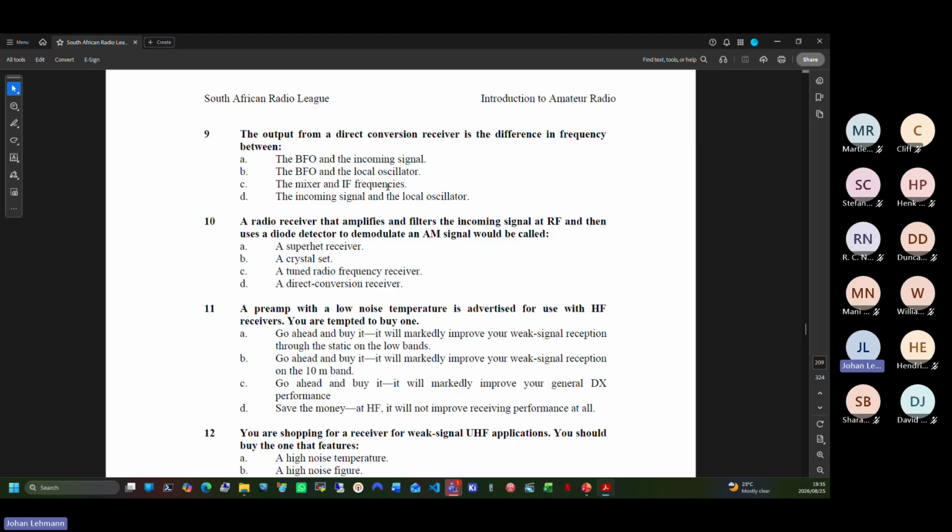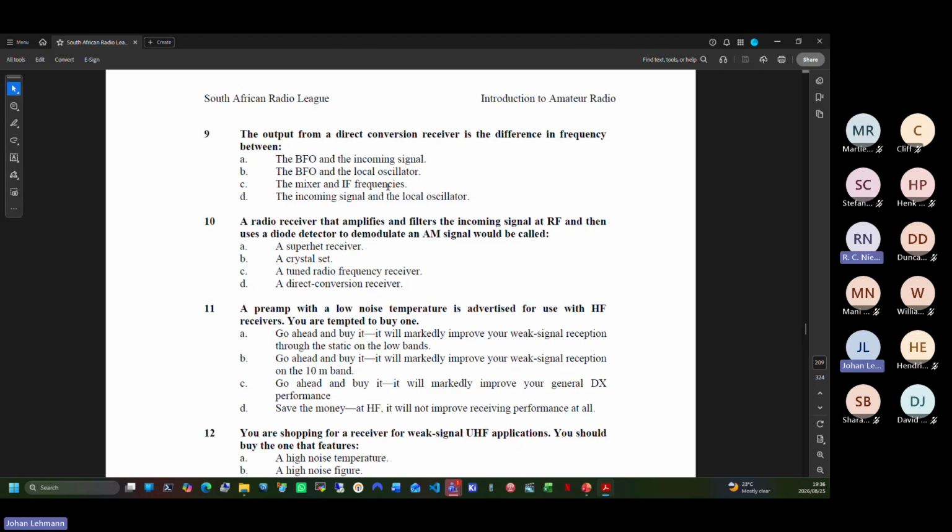What does a mixer do? It must combine two signals. It adds and subtracts. It can either add them together, or subtract them from each other.